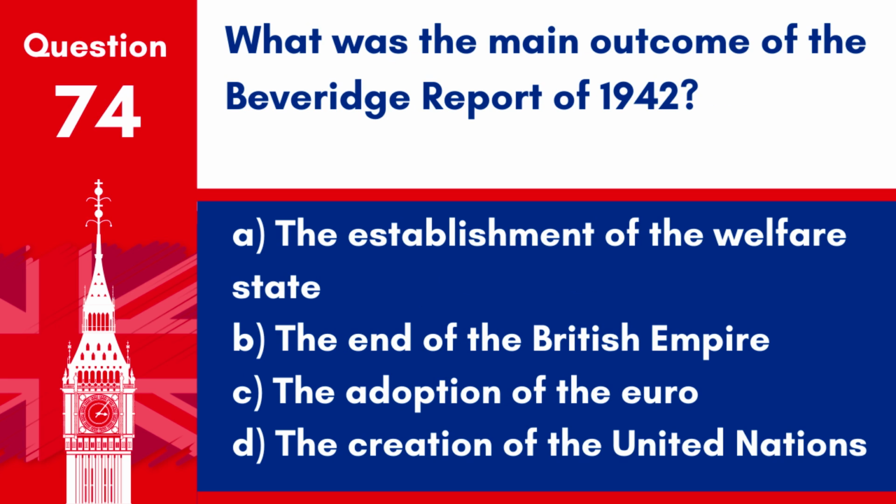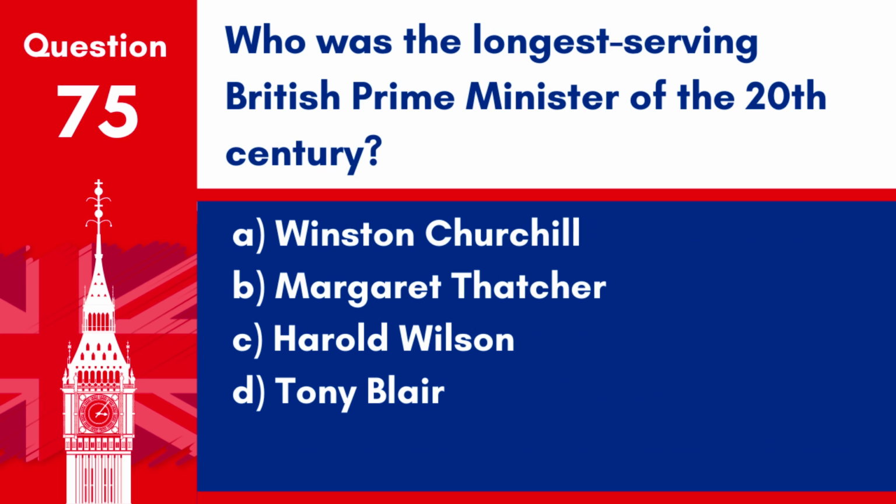Question 74. What was the main outcome of the Beveridge Report of 1942? A. The establishment of the welfare state. B. The end of the British Empire. C. The adoption of the euro. D. The creation of the United Nations. Answer: A. The establishment of the welfare state. The Beveridge Report led to the establishment of the welfare state in the UK, with key provisions for health care, education, and social security.